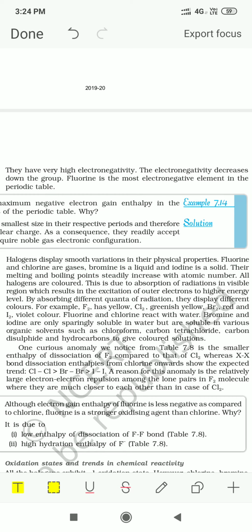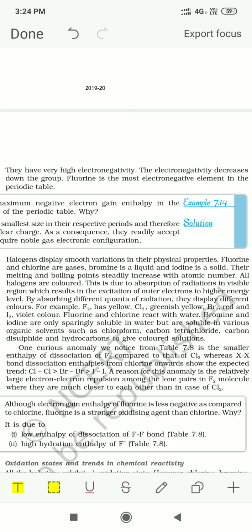Before that, why are these gases colored? When the valence electron, the electron present in the outermost shell, absorbs radiation in the visible region, it is excited to a higher energy level.